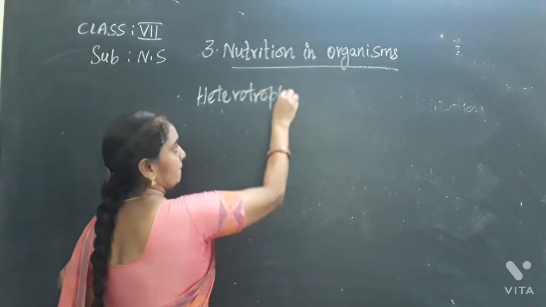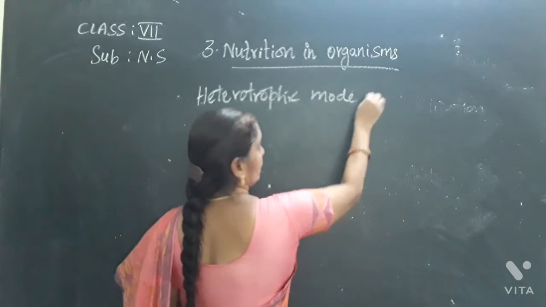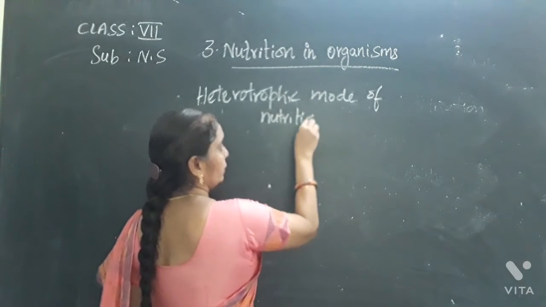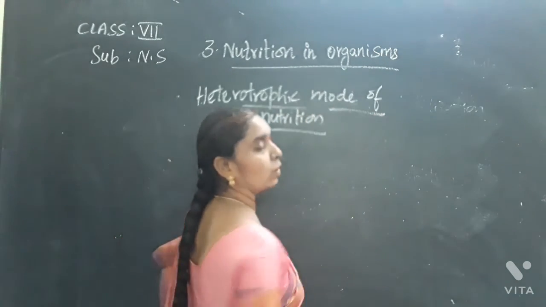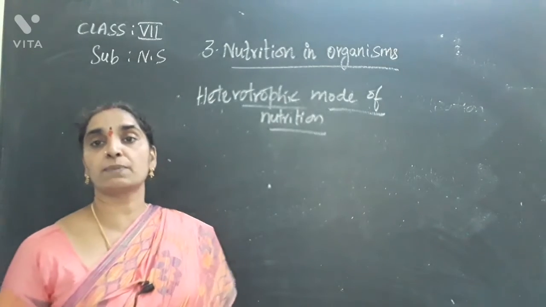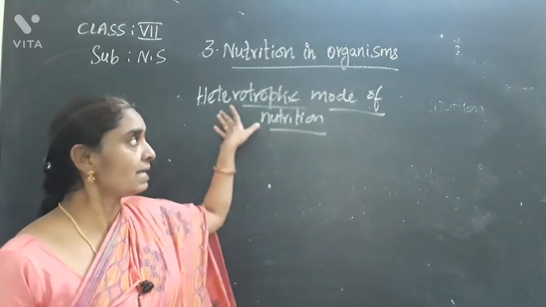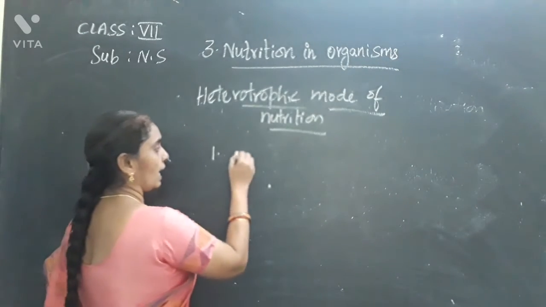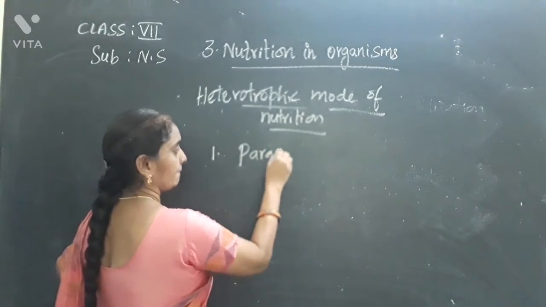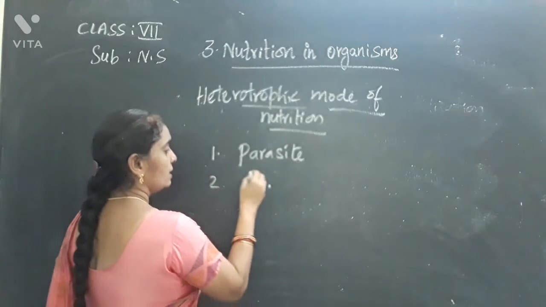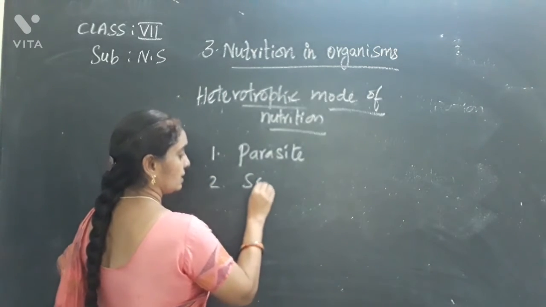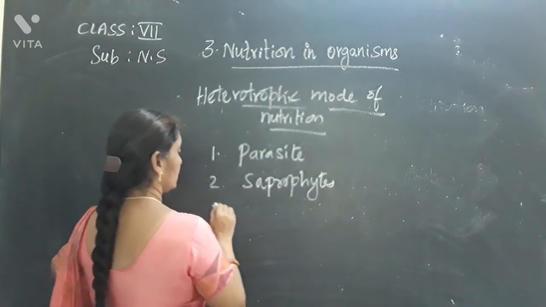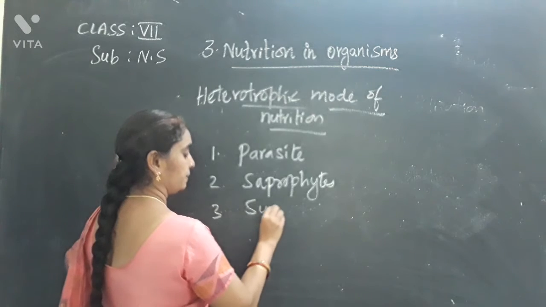Heterotrophic mode of nutrition: the mode of nutrition in which the organisms depend on other organisms for food. In this again there are types like parasites, symbionts, saprophytes, and symbionts.